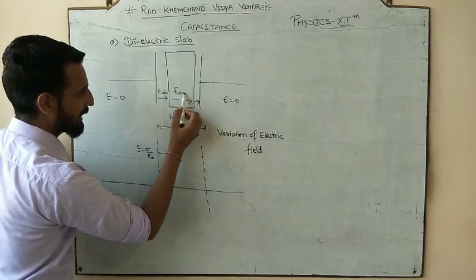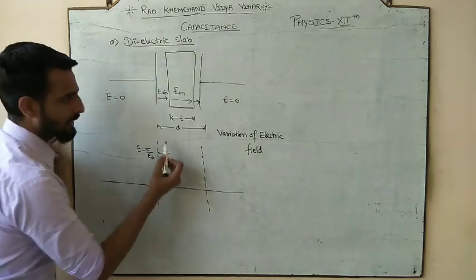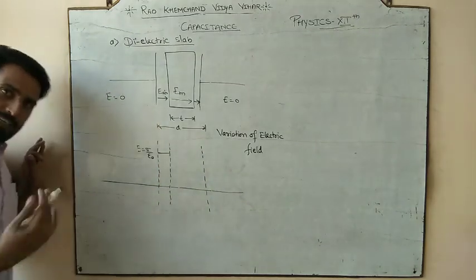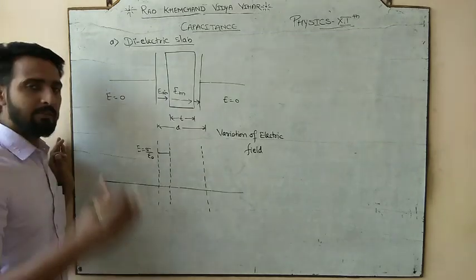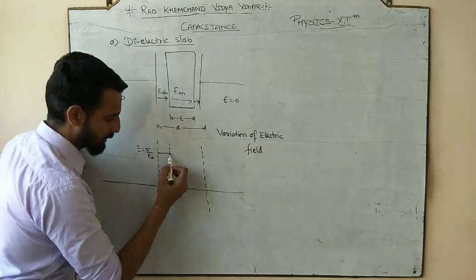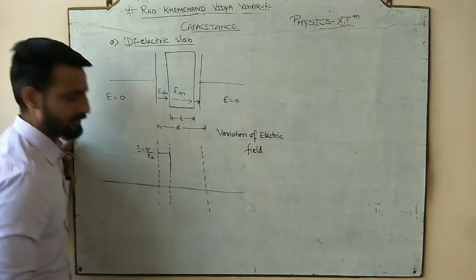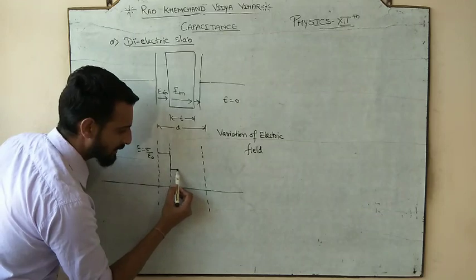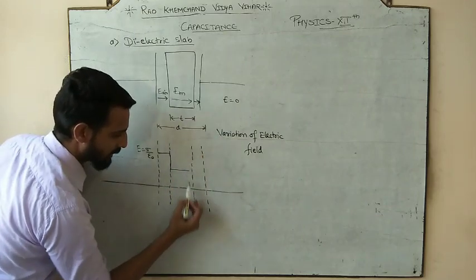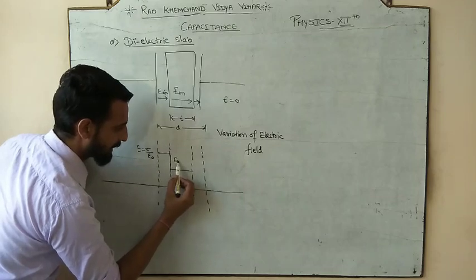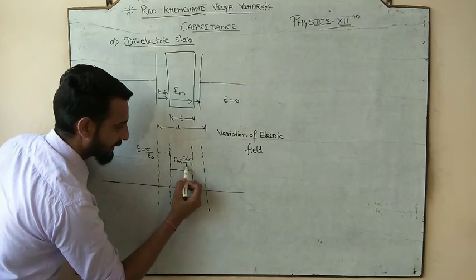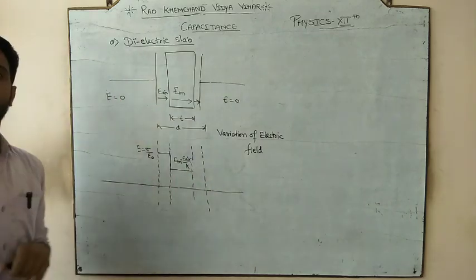Now, this was the electric field in air. Here we have the electric field in a medium, and we all know that in a medium the electric field always decreases by K times. So our electric field decreases, and throughout the medium the electric field remains the same: electric field in medium is equal to electric field in air divided by the dielectric constant.